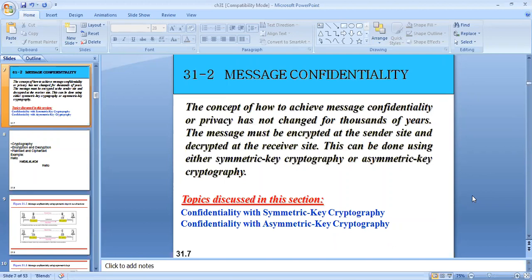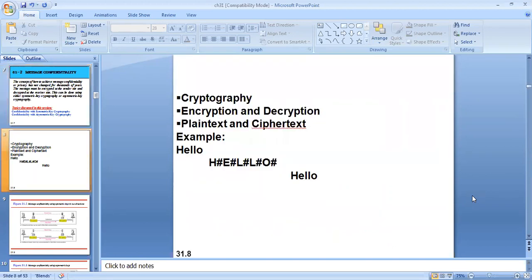So we'll study a few terms. Let us understand the meaning of cryptography. Cryptography is basically a Greek term, and it means secret writing. The information is converted into some other form, a secret writing, so that the message is visible only at the sender side and the receiver side. If any third person wants to know the actual original information, he cannot view it because it will be converted into a secret form. That is nothing but cryptography.